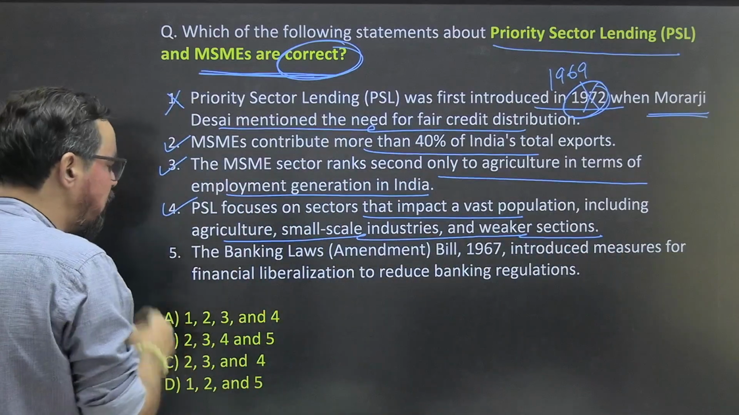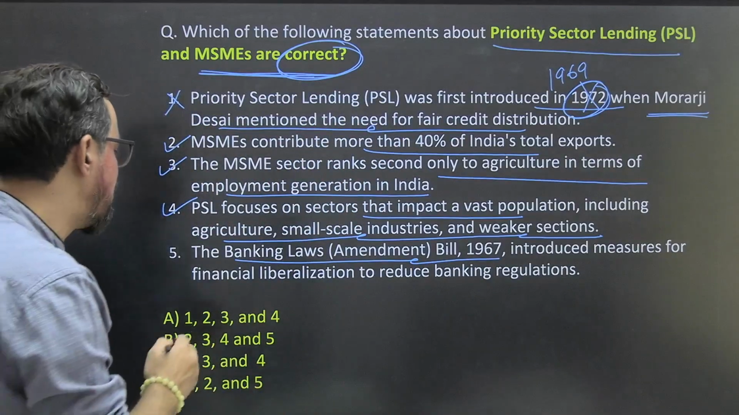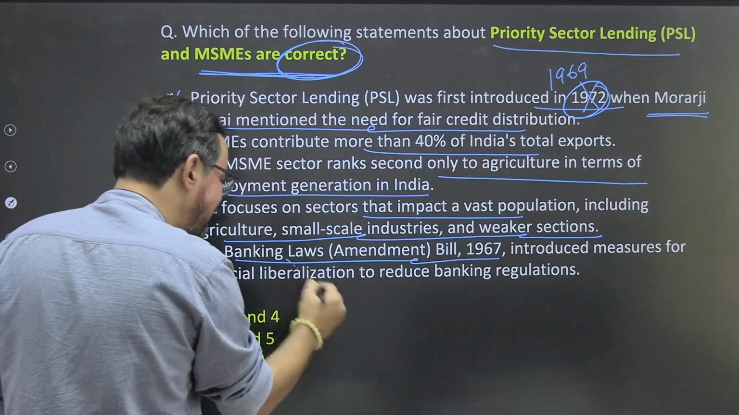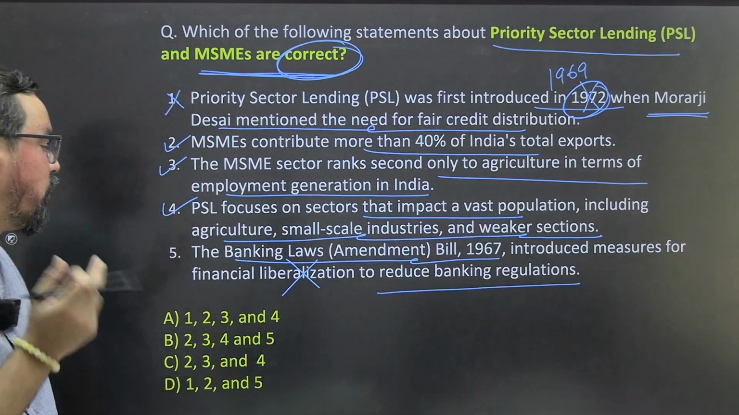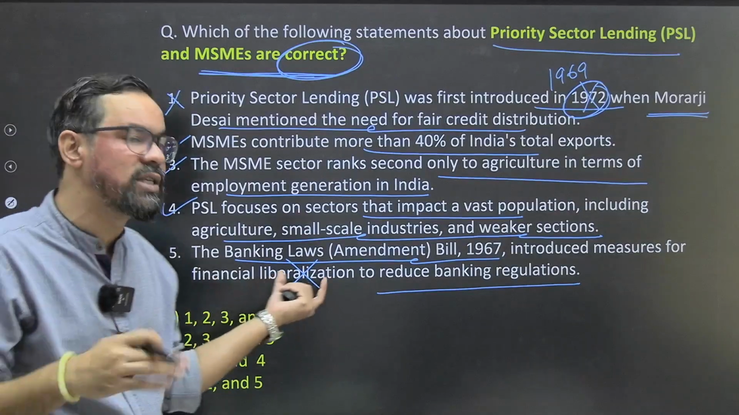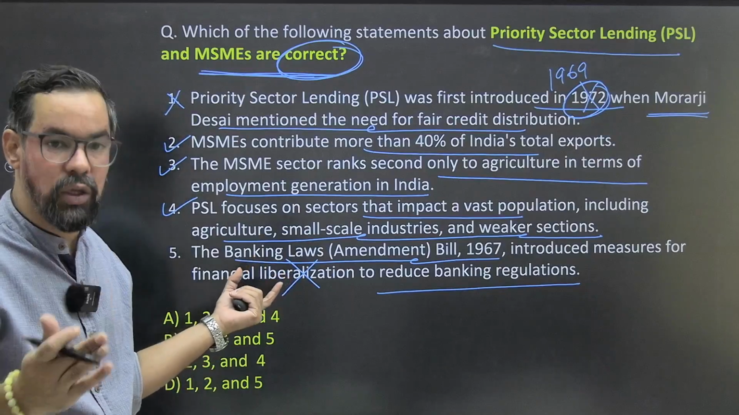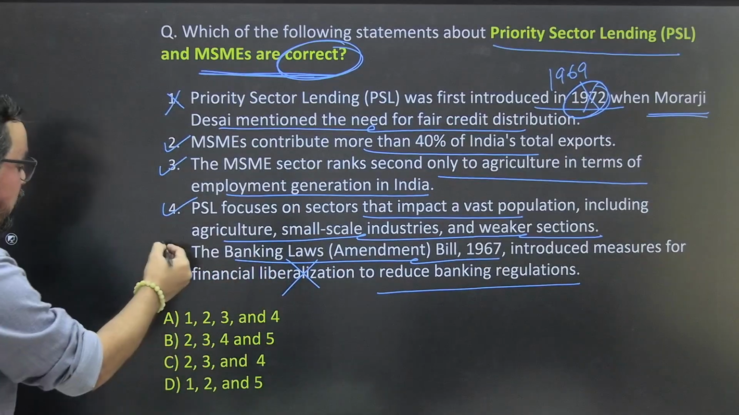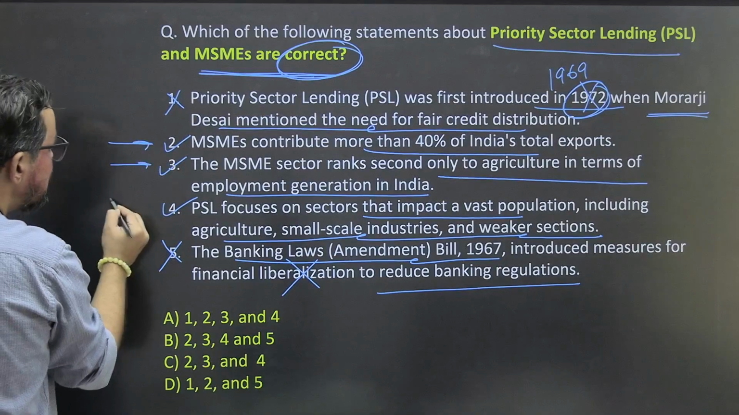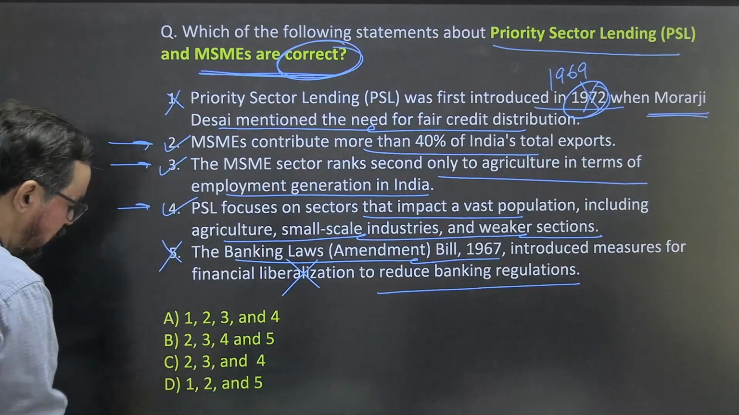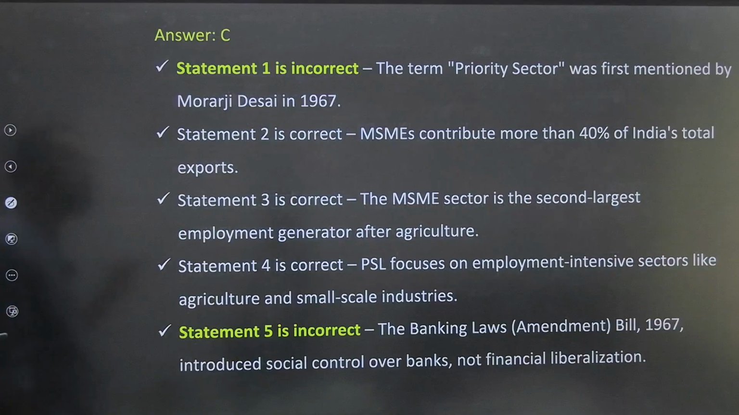Again, 100% true. The Banking Laws Amendment Bill 1967 introduced measures for financial liberalization to reduce banking regulation. No, it was not about financial liberalization. We came to that post new economic reforms. So it was something related to social regulation of banks. So statement 5 is also wrong. We have to find the correct statements, that means second, third, and fourth. So option C will be the right answer for this particular one.